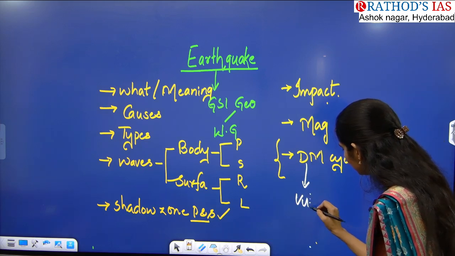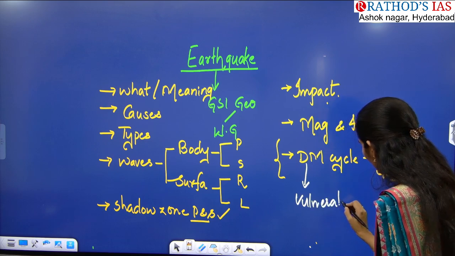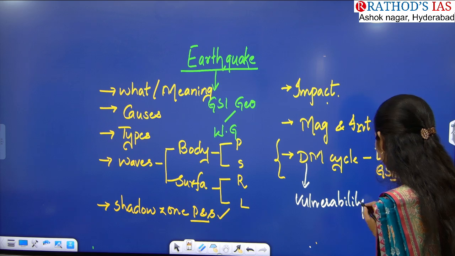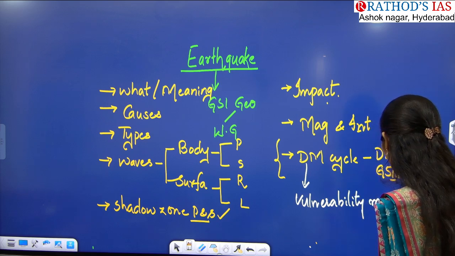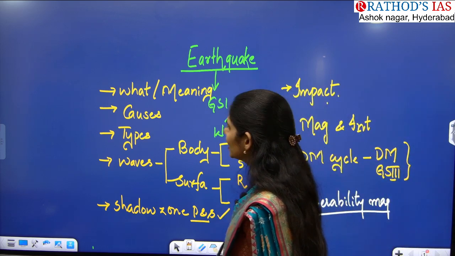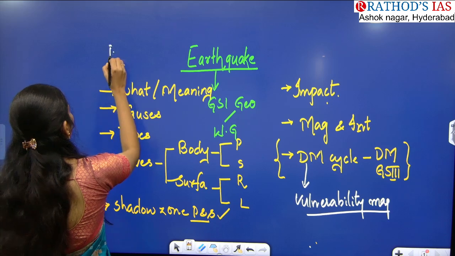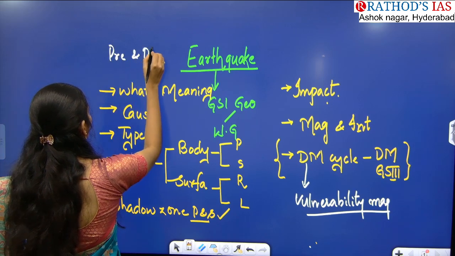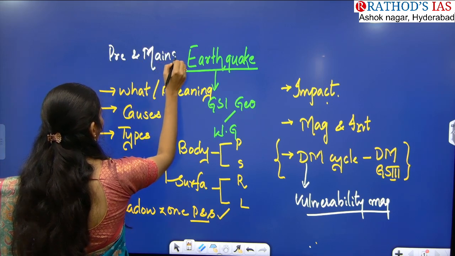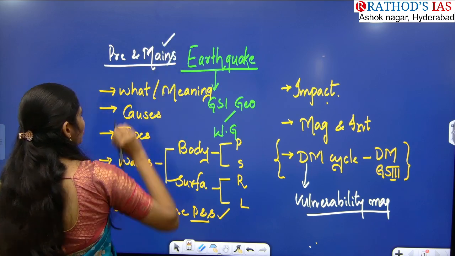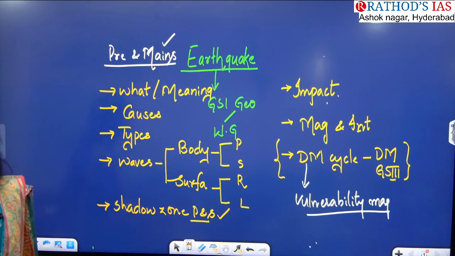It is called the vulnerability map. All these things you have to see, and this topic is important for both prelims and mains. In prelims you can get questions, and especially in mains you will get questions from disaster management.